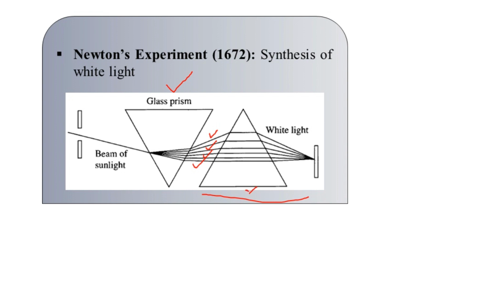On the other side, we obtain the white light that has been formed from all these components.